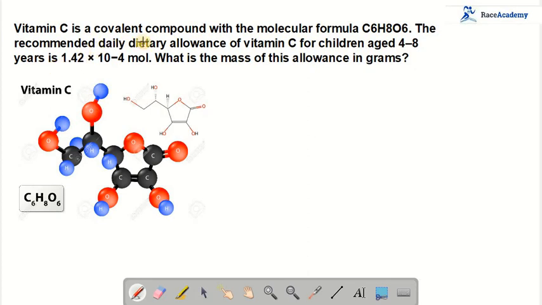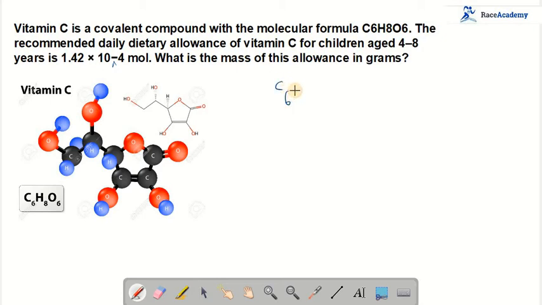Vitamin C is a covalent compound with the molecular formula C6H8O6. The recommended daily dietary allowance of vitamin C for children aged 4 to 8 years is 1.4 into 10 to the power of minus 4 moles. Then what is the mass of this allowance in grams? Let us take its formula.